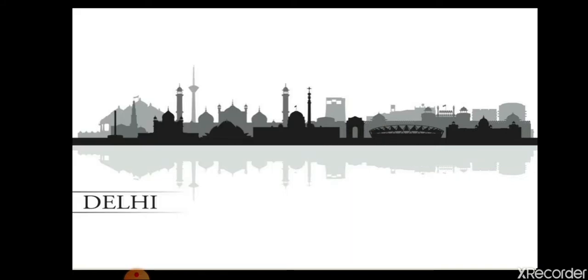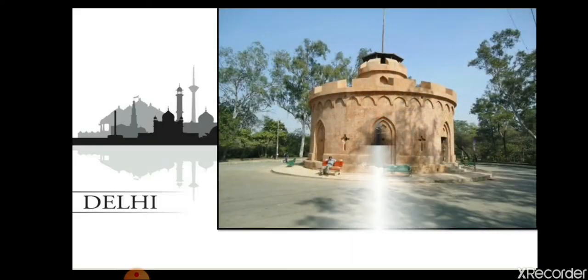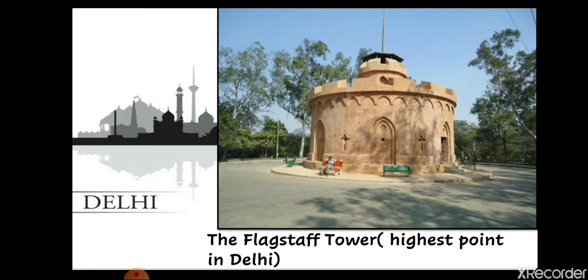Now next we are going to learn about, as you can see in this picture, the highest point in Delhi. It is known as the Flagstaff Tower. Now why is this tower important?